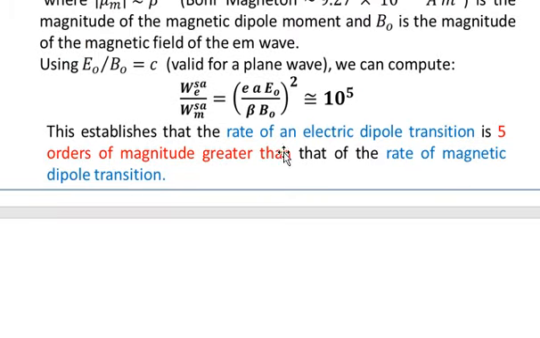This establishes that the rate of an electric dipole transition, whether in the case of absorption or emission, is 5 orders of magnitude greater than the rate of a magnetic dipole transition.